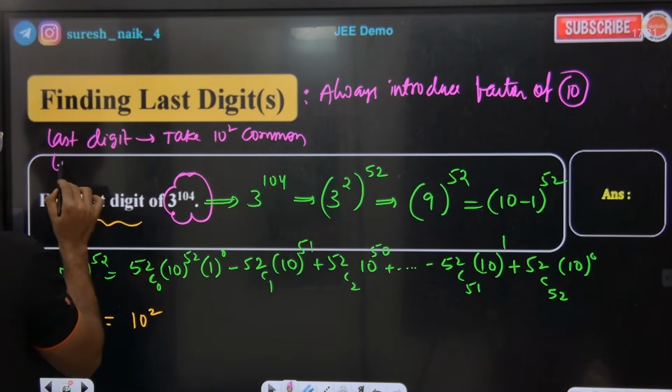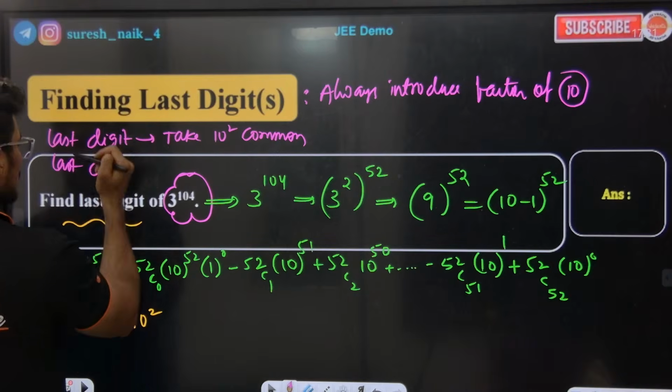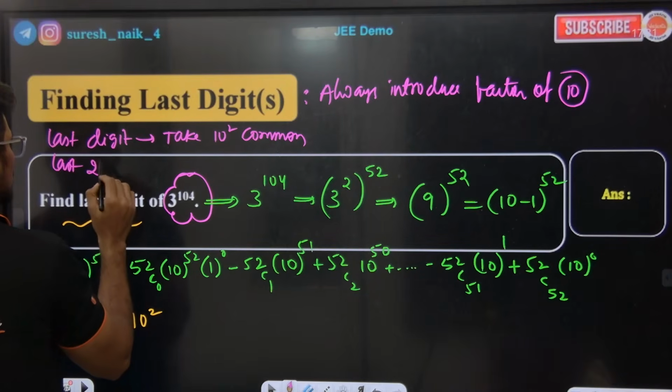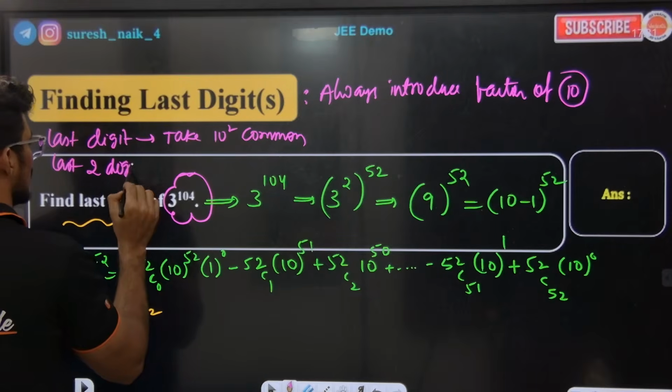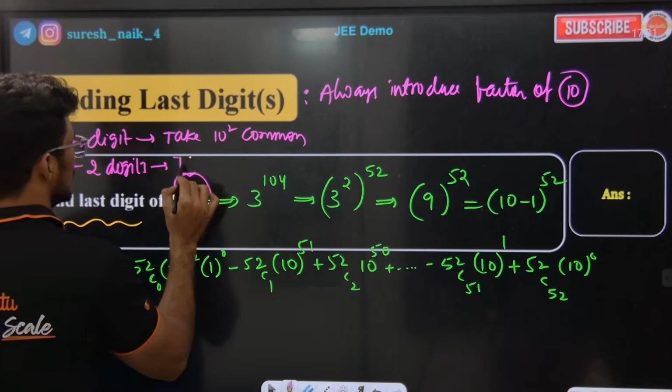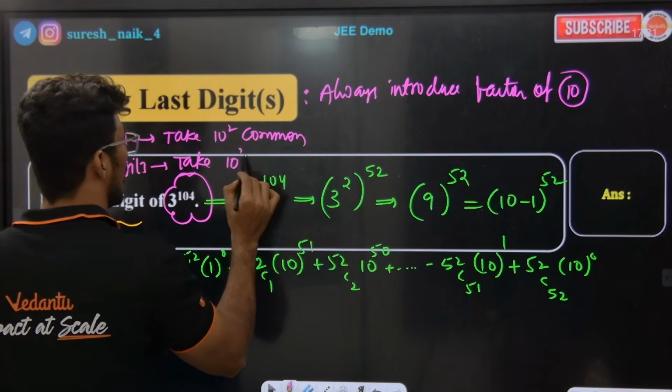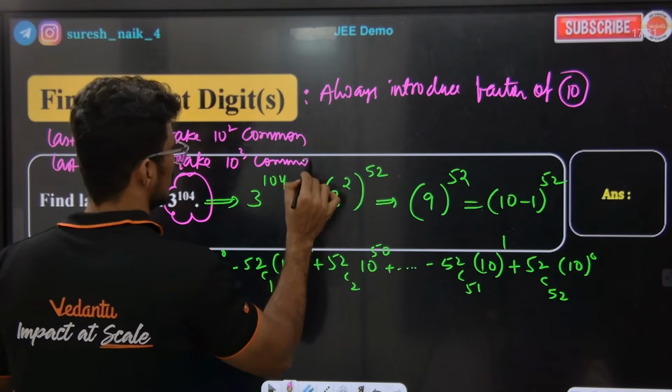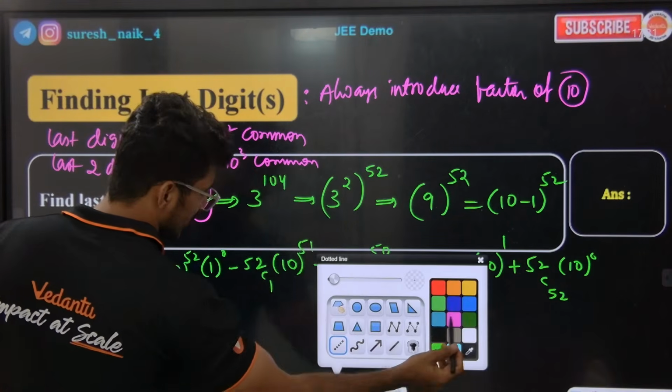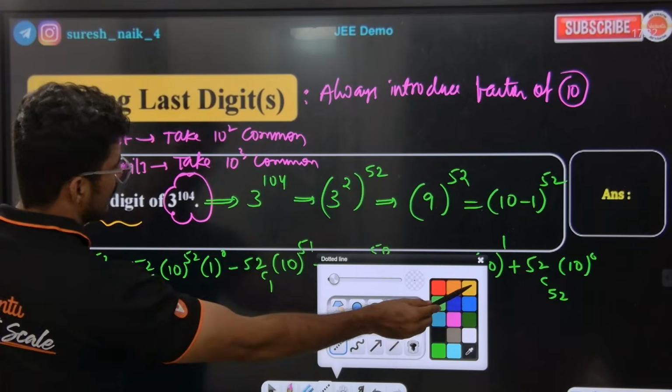If they ask you to find the last digit, take 10 square common. If they ask you to find the last 2 digits, take 10 cube common. This is the logic we need to apply here. Okay.